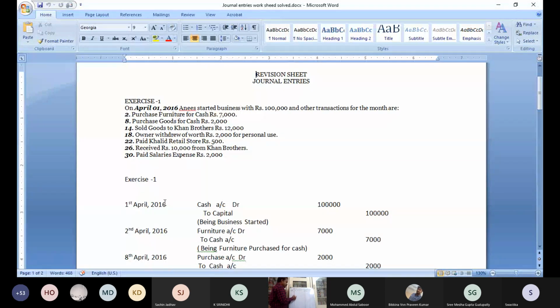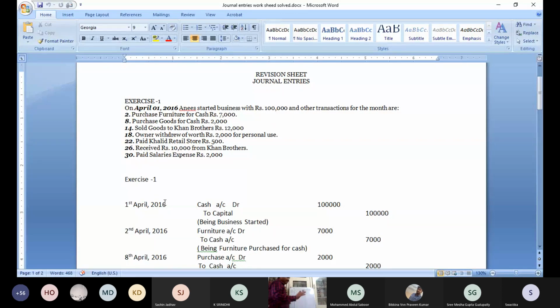Okay. First, when we started a business, April 1st, 2016, the first day. Anis started a business with rupees 1 lakh and other transactions.